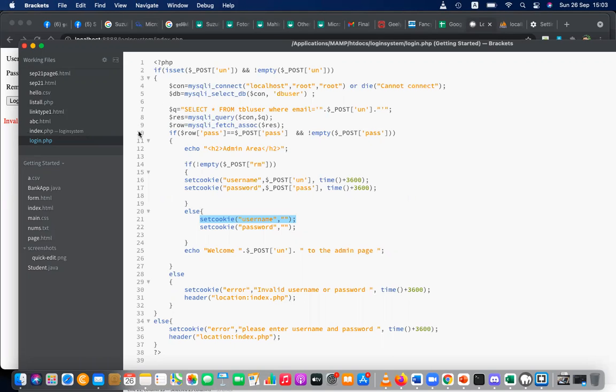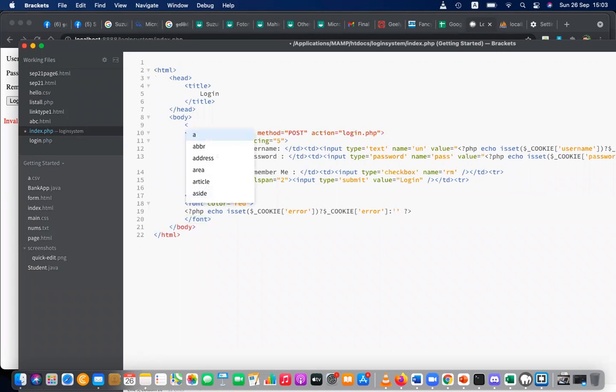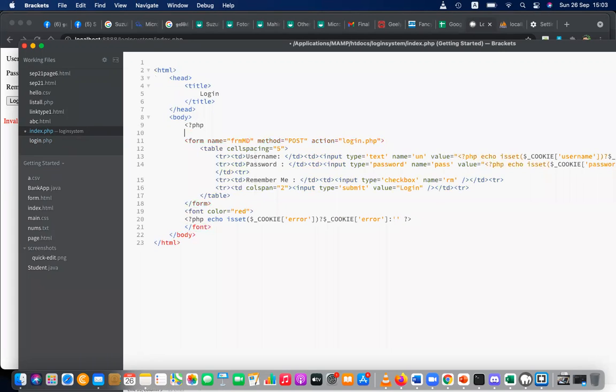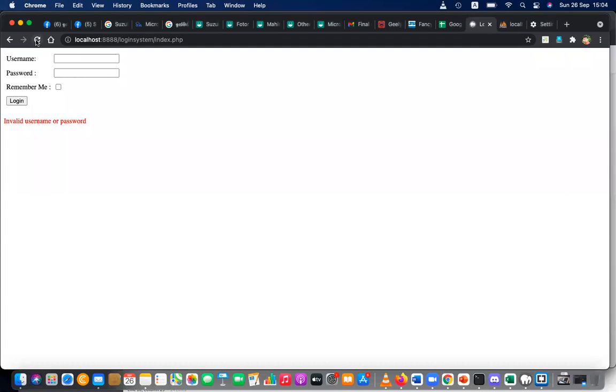So let's give that in the index file as PHP. Maybe we can set cookie error to blank. Initially, it's blank. Set cookie error is blank. Otherwise, when you display this, it will show you the error.